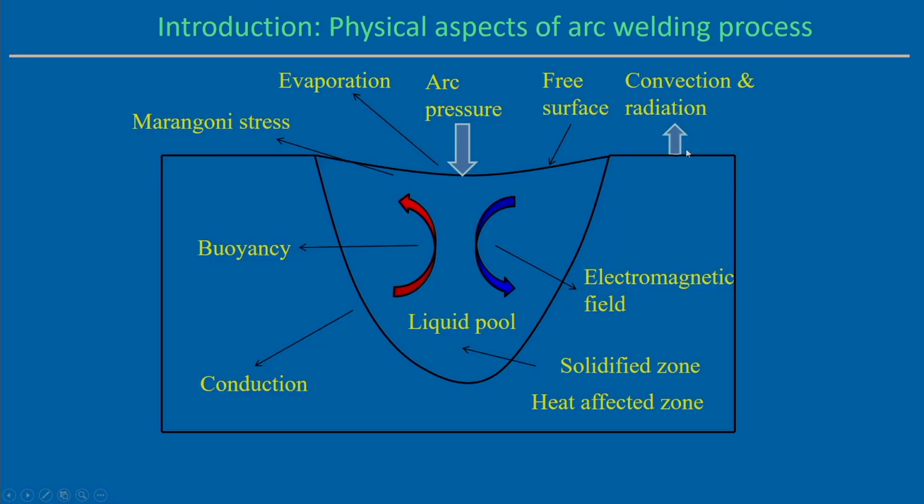Apart from that, from the outside surface there is convection and radiation heat loss. Then the molten pool, the liquid pool, is associated with solidification, because it will solidify and we will get the solidified structure. The remaining part, up to a certain extent, will be the heat affected zone, and the remainder is unaffected base material. So these are the typical structures, and where there is a need for the material flow associated with the welding process, we have to look into that aspect.